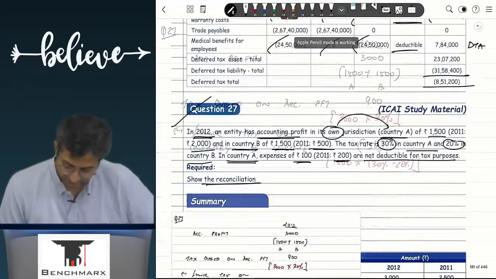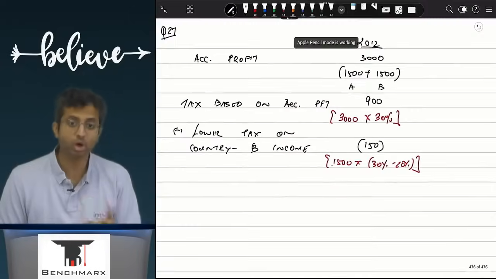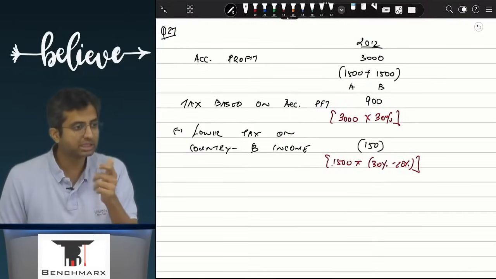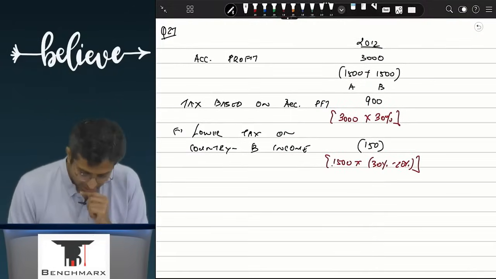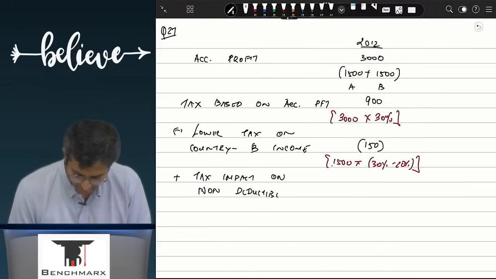Other than that, is there anything else? In country A, expenses of 100 are not deductible for tax purposes. They are not deductible, which means will this increase the tax or reduce the tax? Increase. So I'll say there will be a higher tax. So there will be tax impact on non-deductible expenses.